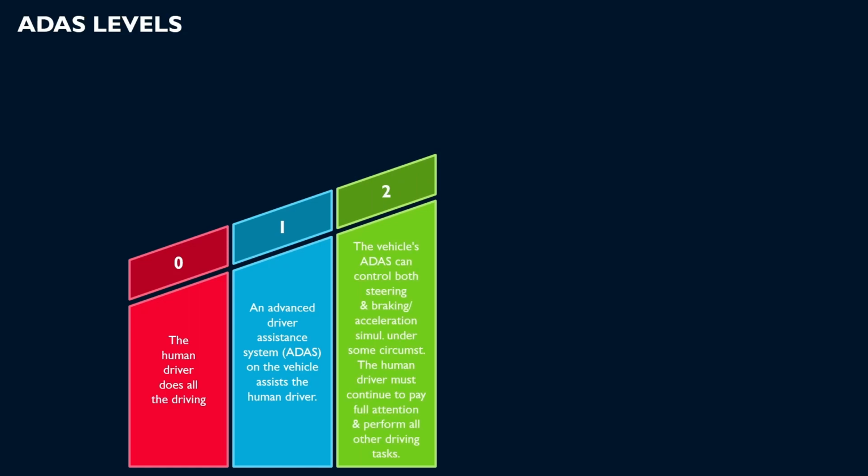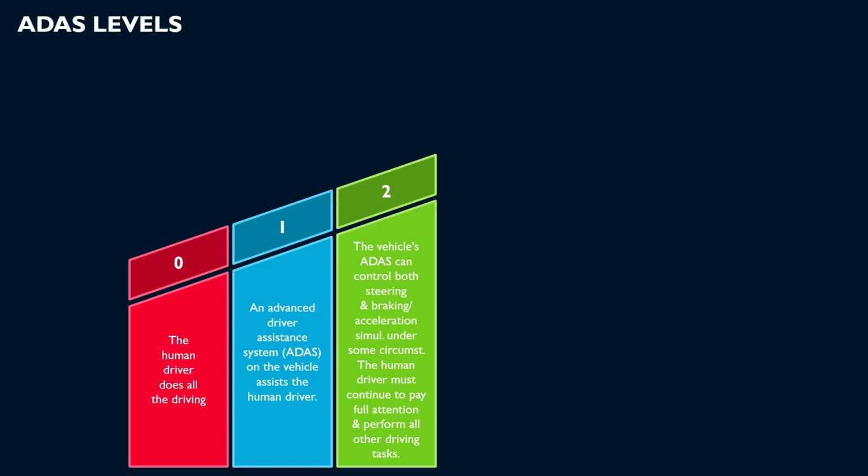Level 2, Partial Automation. At this level, the vehicle can control both steering and acceleration simultaneously under certain conditions. However, the driver must remain engaged and supervise the system.